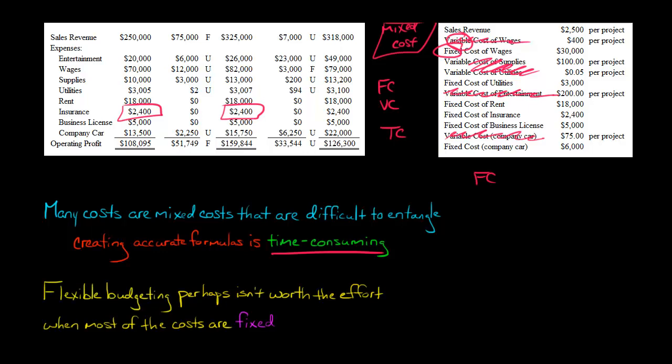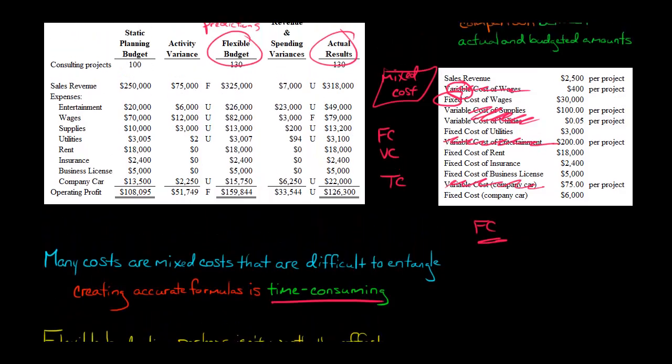There's no change, because the nature of a fixed cost is that it's no different no matter what the activity level is. If we expected an activity level of 100 and we in fact had 130, and we make adjustments to what the budget should have been at 130, it doesn't matter, because if all the costs are fixed, it doesn't matter whether there were 130 consulting projects or 100.